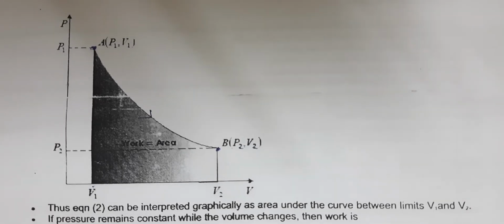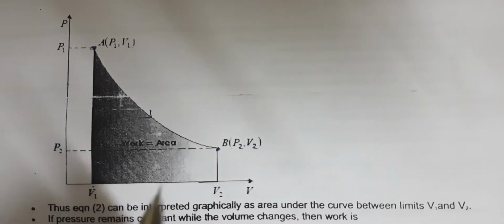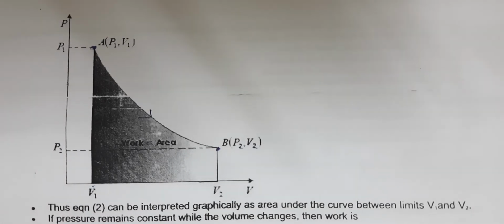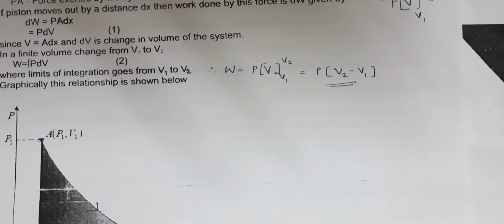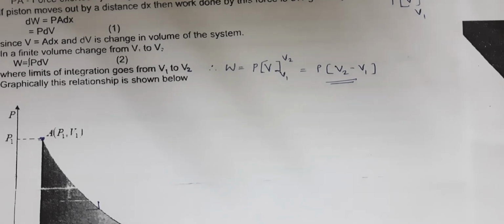As per the previous equation, this work done depends only on the initial volume and final volume. It does not depend on the intermediate stage. That means in between what the volume was, we do not need to know. The initial volume and final volume alone we want to know.